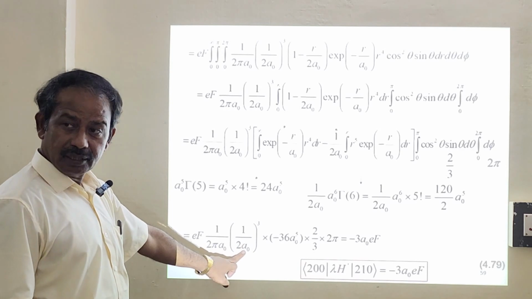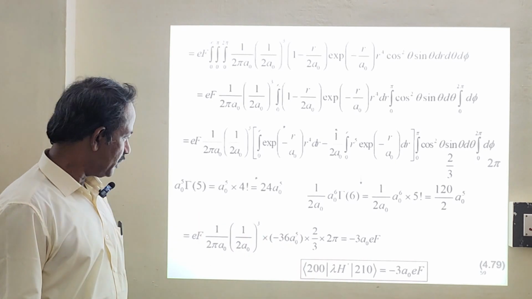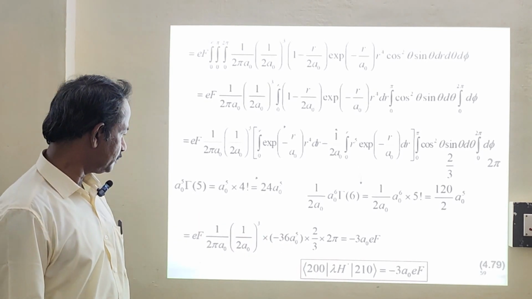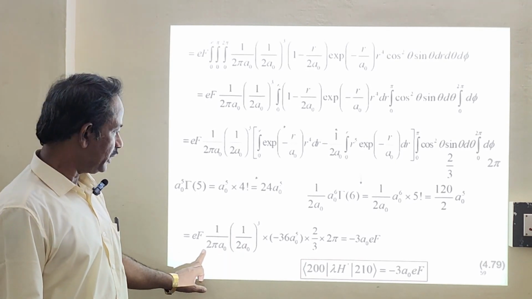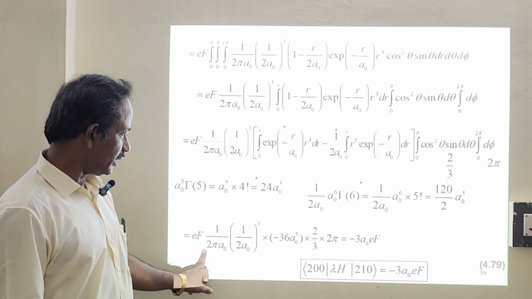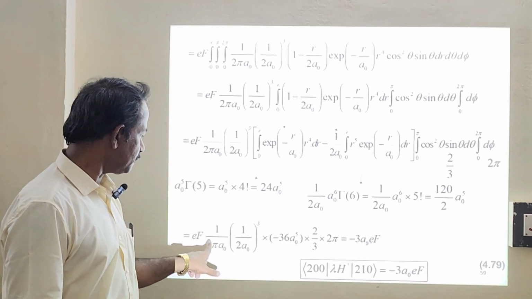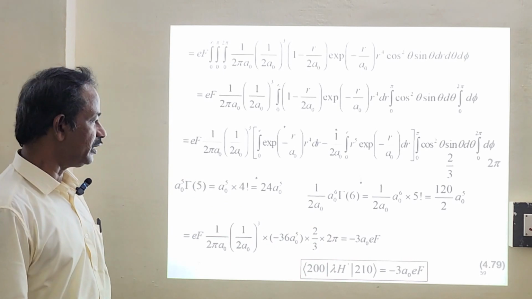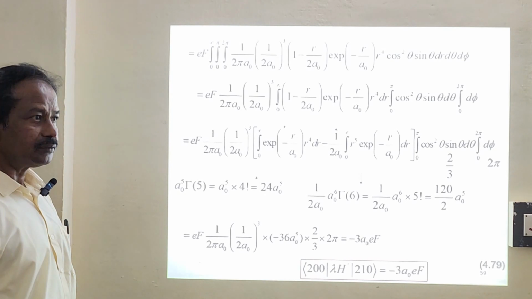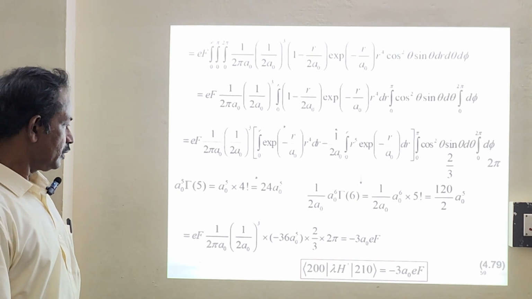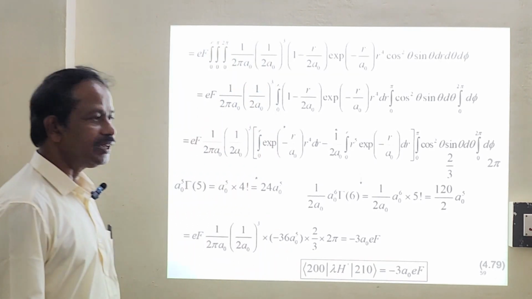You have a naught to the power 4, so we will get a naught, correct? Then we can strike it off. You have 2 2's here, it will be 8. Then here you have 2, 8 multiplied by 2 will be 16. 16 multiplied by 3 will give you 48. You just strike it off. The 2 pi will cancel. You strike it off, you will get minus 3a naught eF. Is it okay? Any doubt? So the final answer for the expectation value of this one will be minus 3a naught eF.